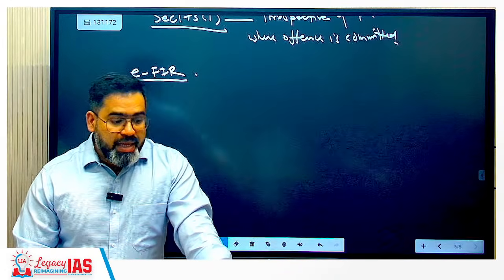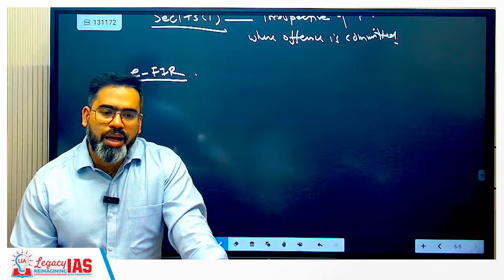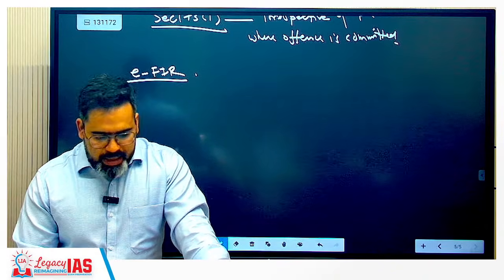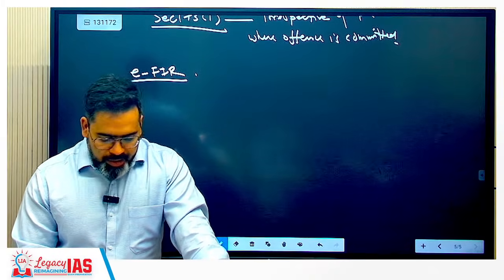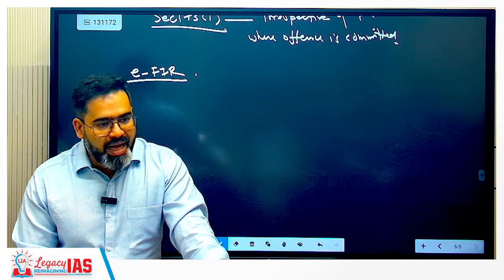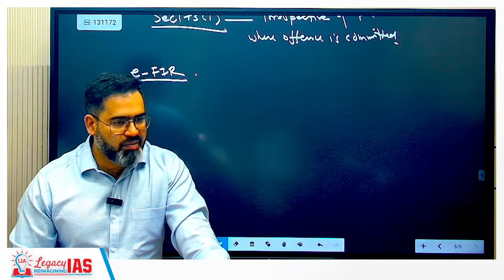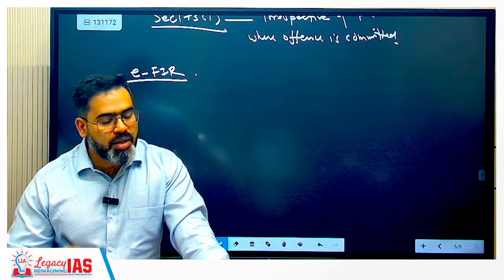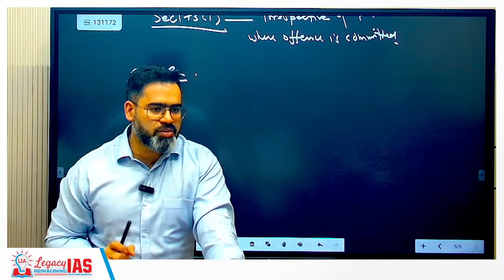Now one more thing: when an FIR is lodged through electronic communication, it is taken on record only after the informant signs it within 3 days. So a 3 days time limit has been given. Within 3 days the individual needs to sign it, just to know the identity of the individual. Clear?